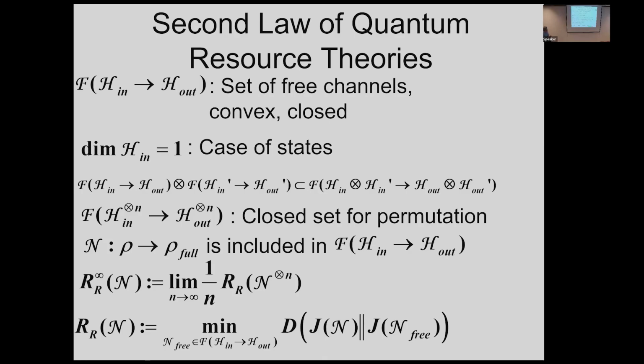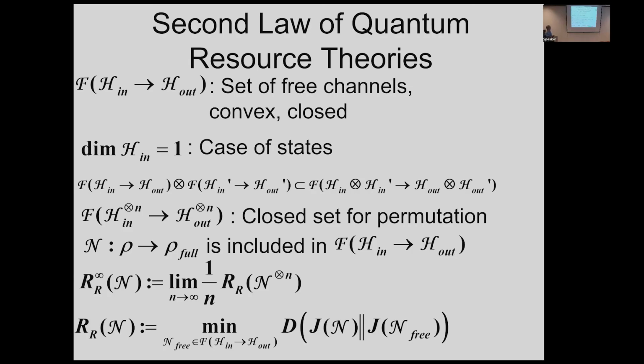Now we consider that this is a free state, and we assume this kind of condition: this is a free channel and another free channel. Then combining these two free channels, we can make a subset of this one, so this one should be included. Also this should be a closed set under permutation. And also there is this trivial map: there is some free state in the output that does not depend on the input.